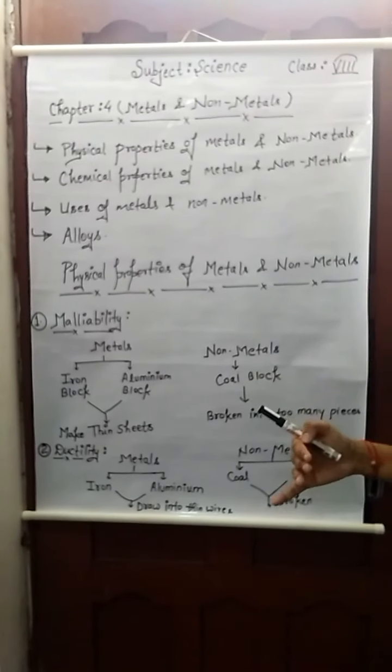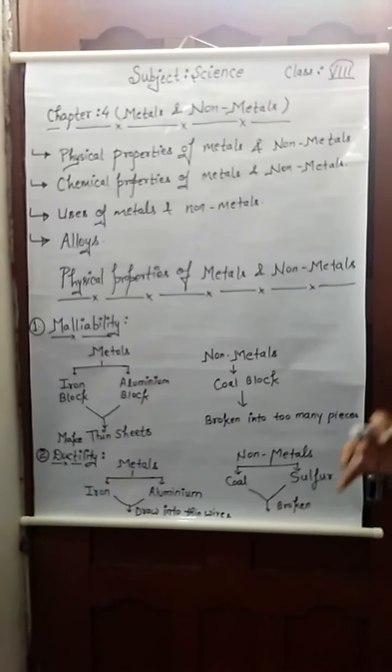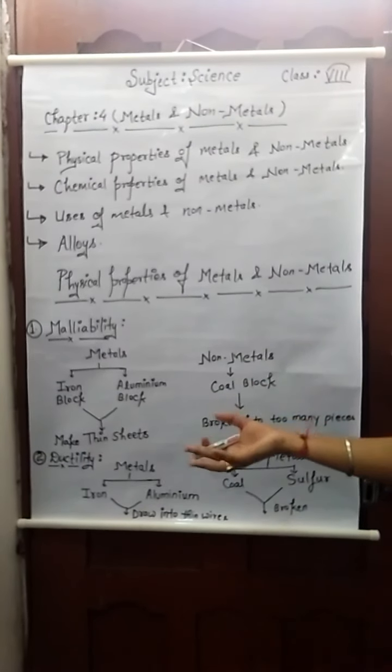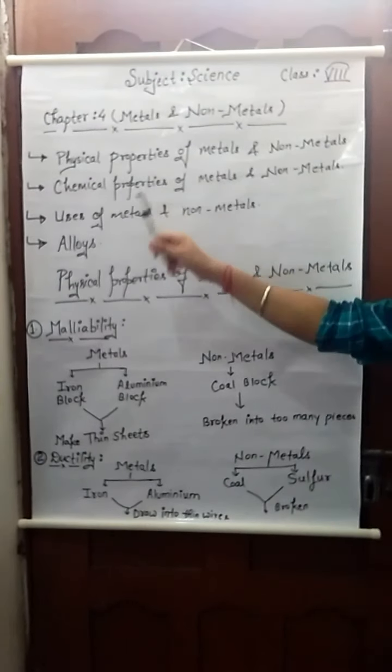Second one is chemical properties of metals and non-metals. What is a chemical property? Suppose that if two substances react and make one new substance, that is called a chemical property.